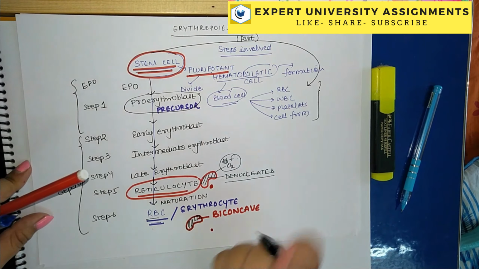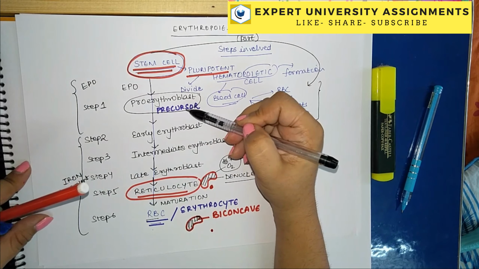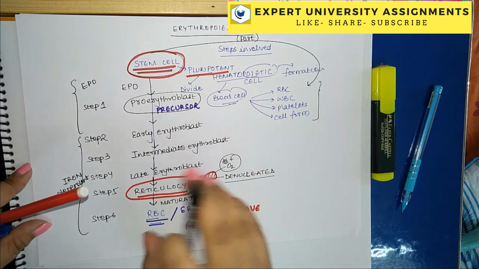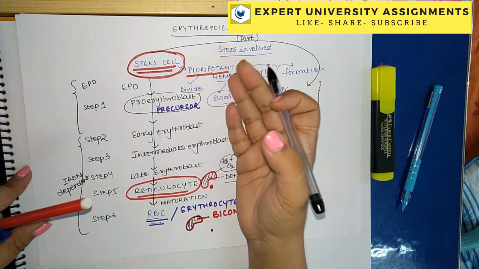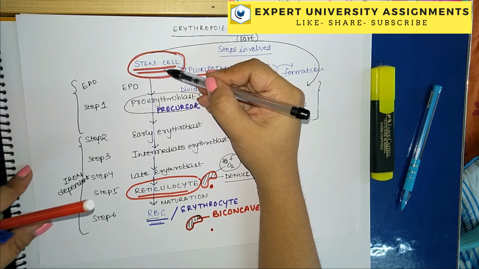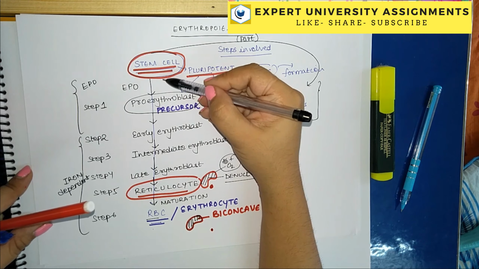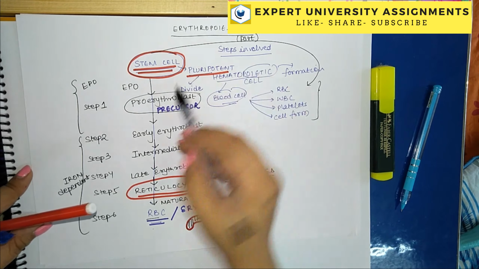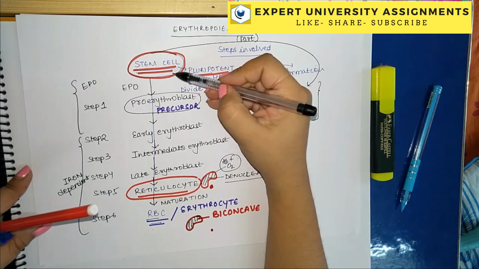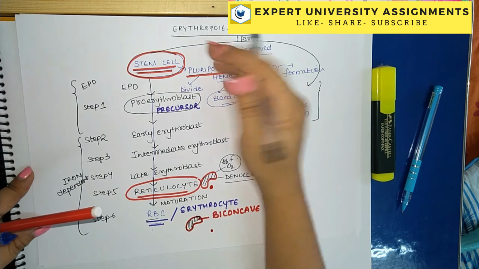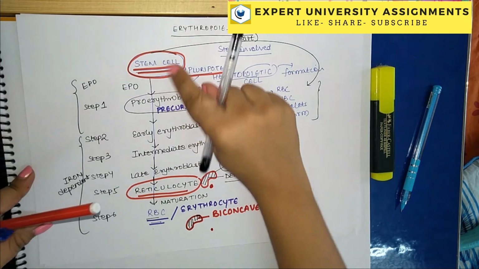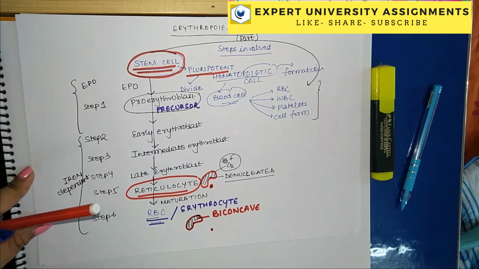In some books you will note that proerythroblasts are also called normoblasts, or we talk about intermediate cells like burst cells, which are formed after the stem cell. The stem cell leads to the formation of burst cell, then colony forming cells, and then finally proerythroblast is formed. I am not discussing that in depth because that will be too complicated. These are the basic easy steps of learning how stem cell leads to the formation of red blood cell.